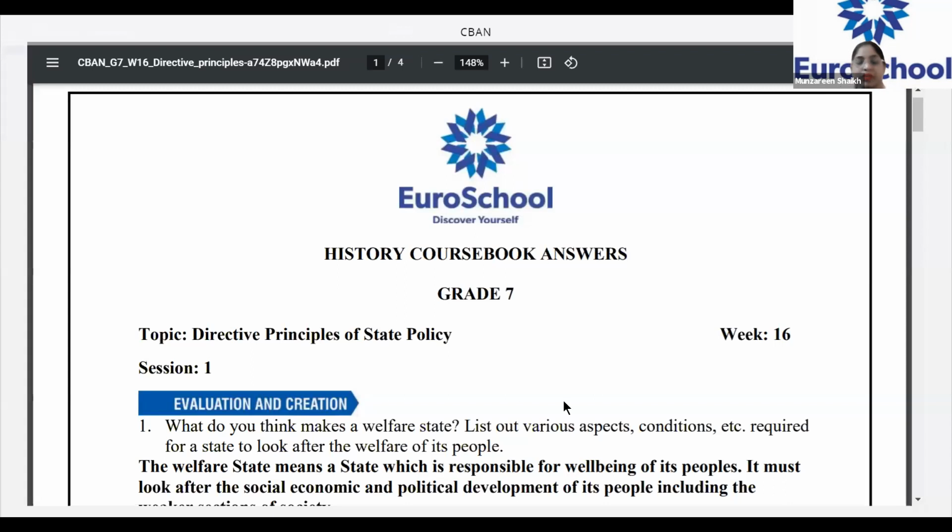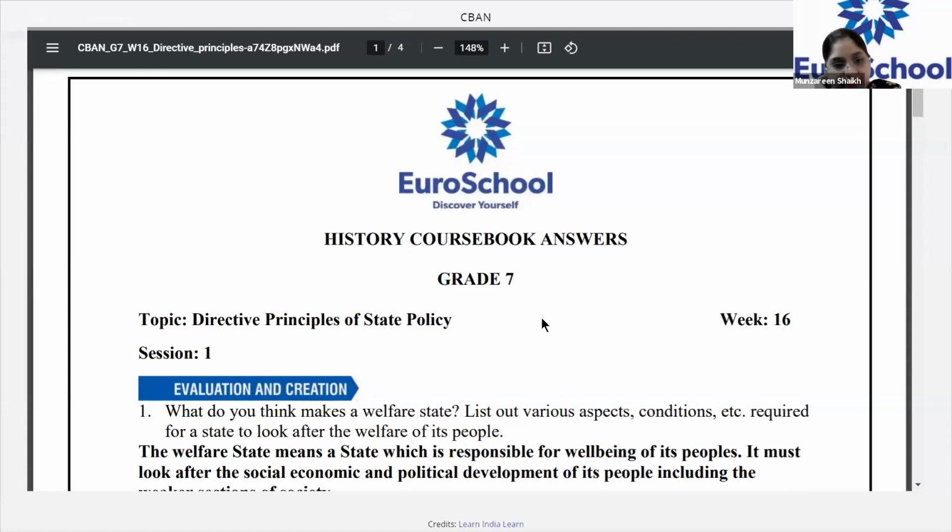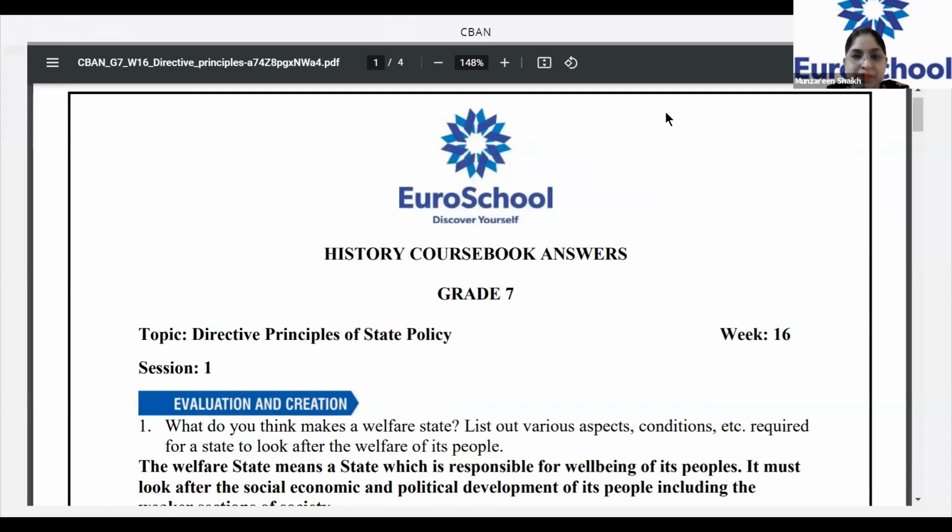All right. So we've already completed the explanation of the chapter. Now we'll do the discussion of question answers of the chapter Directive Principles of State Policy. Session 1 contains a question: What do you think makes a welfare state? List out various aspects, conditions, etc. required for a state to look after the welfare of its people.